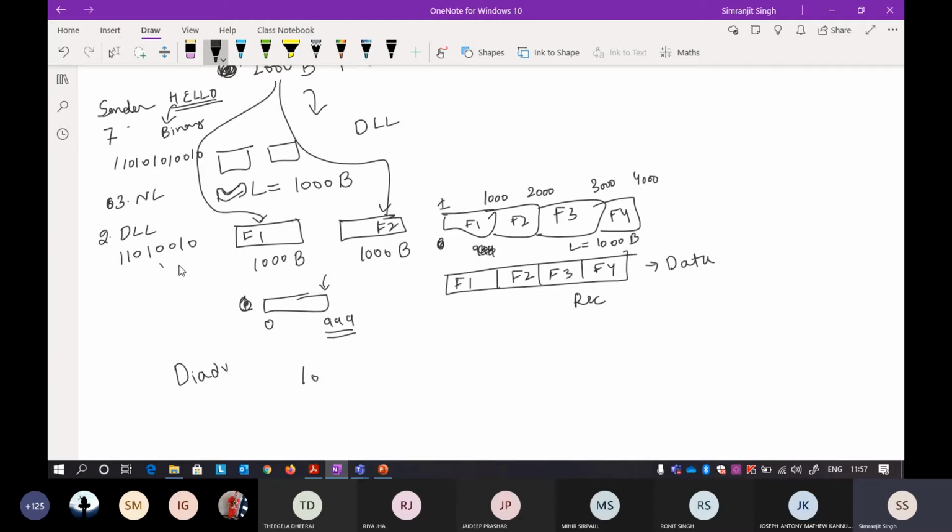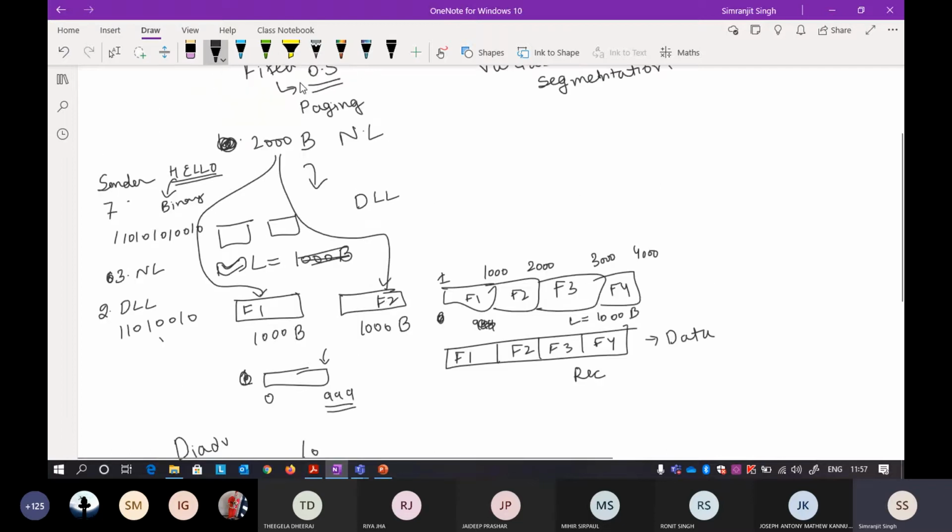I'll define the length in terms of bits, it will be easy for me. Because I'm doing the framing in terms of fixed length, I'll say that every frame will be of 2-bit length. So I take 2 bits and write it here. This is my frame 1. I take 2 bits from here, I write it. This is frame 2. I take 2 bits from here and I divide it and write it like this.